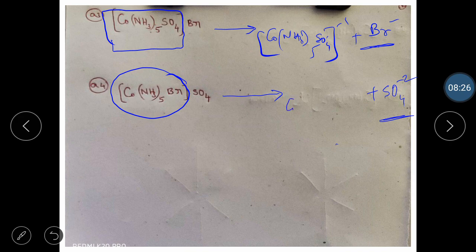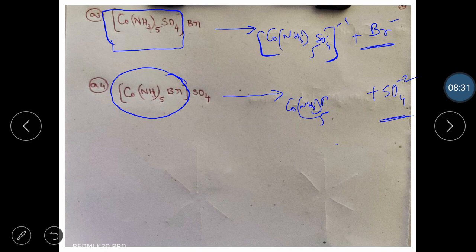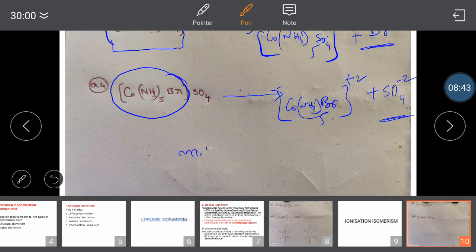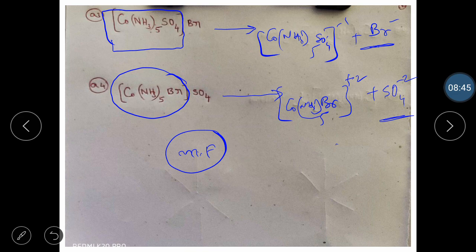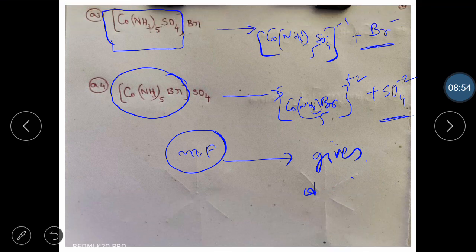And this one is [Co(NH3)5 Br] with charge +2. Meaning, complexes having the same molecular formula, no doubt, but on dissolving in water give different ions.